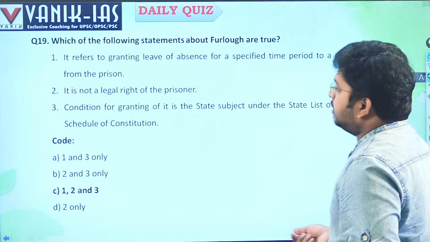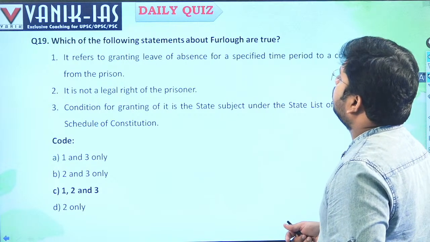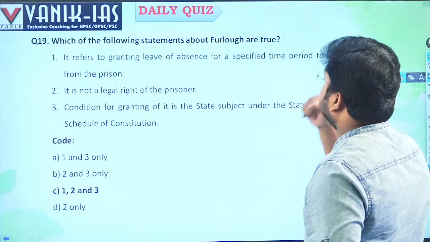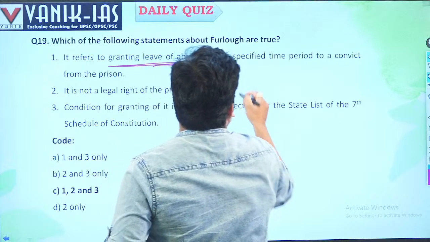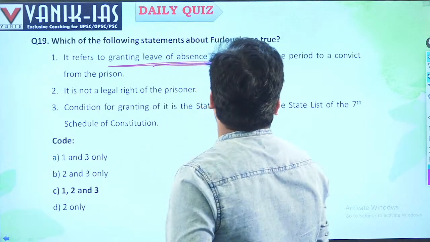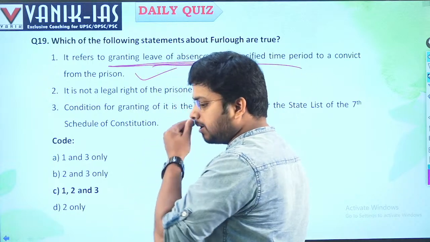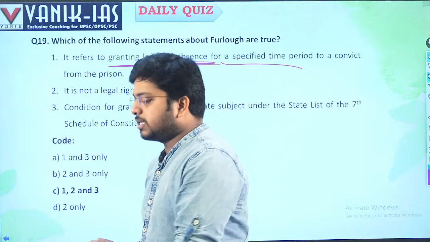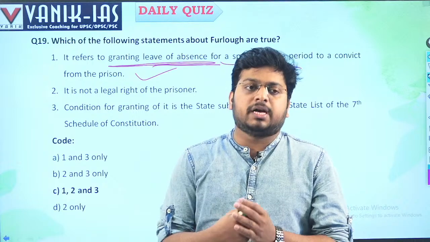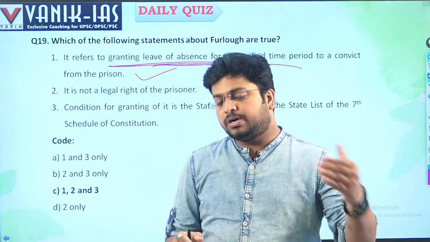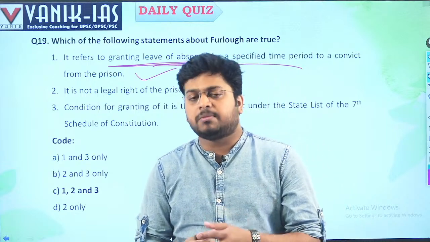Which of the following statements about furlough are true? Furlough refers to granting leave of absence for a specified time period to a convict from the prison, right? Why is it given? Because our judiciary is like that. That is the beauty of the judicial system, that a person has also some fundamental human rights. He wants to meet his family members, because unless he meets his dear ones or family members, what will happen?